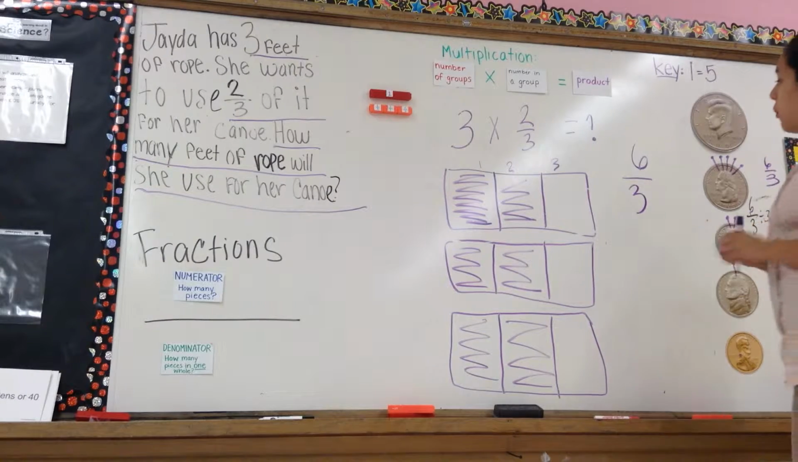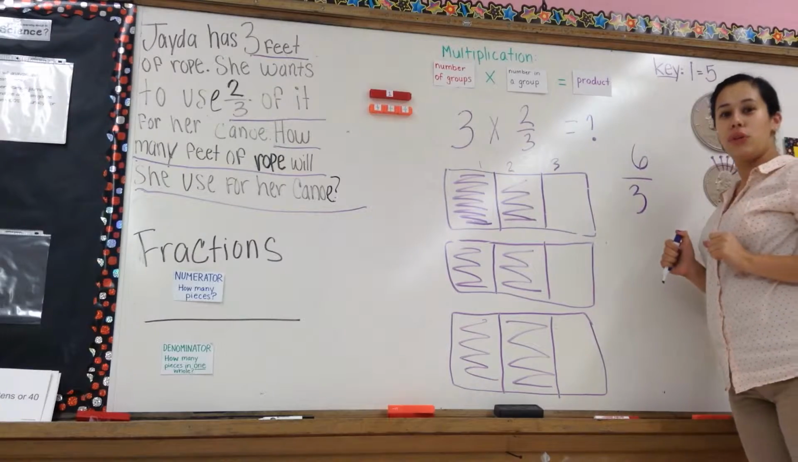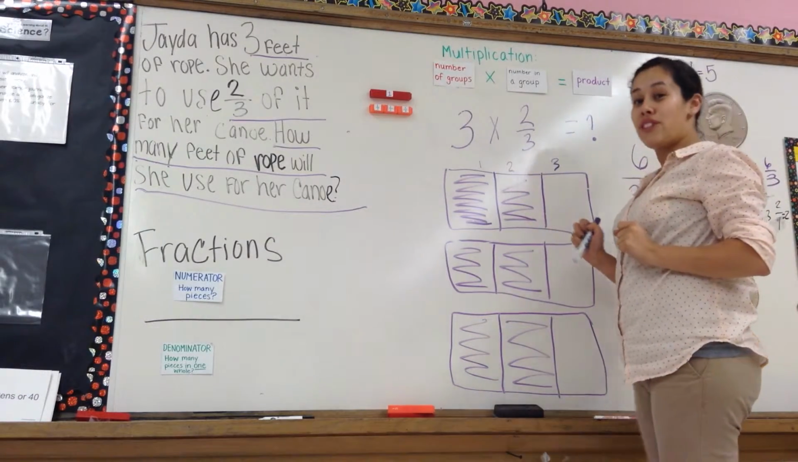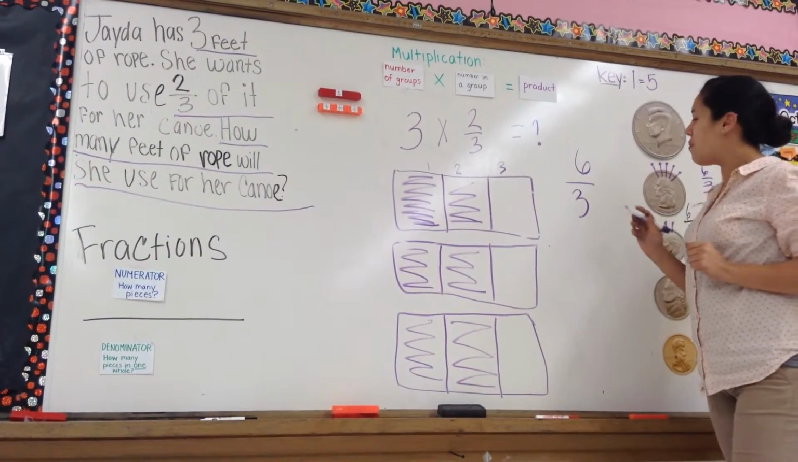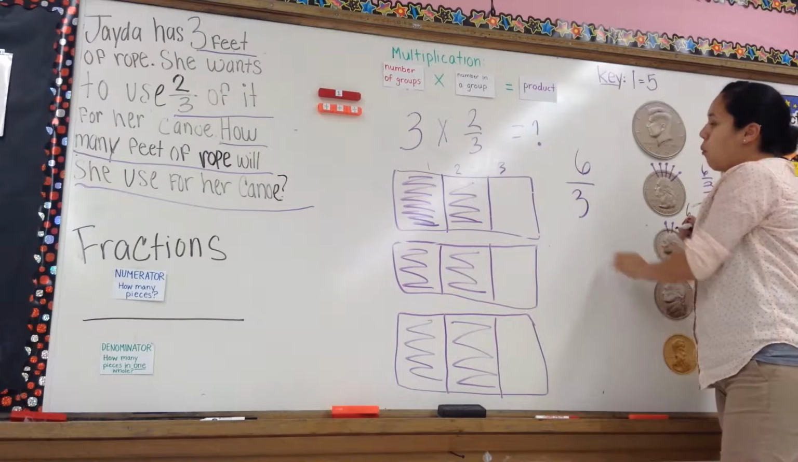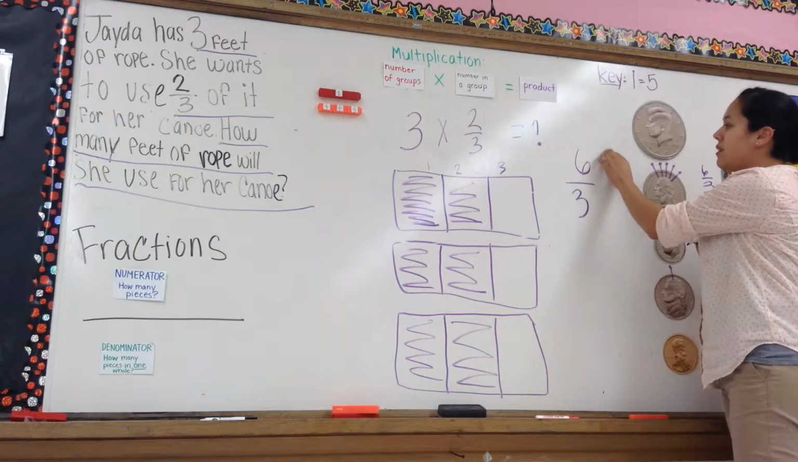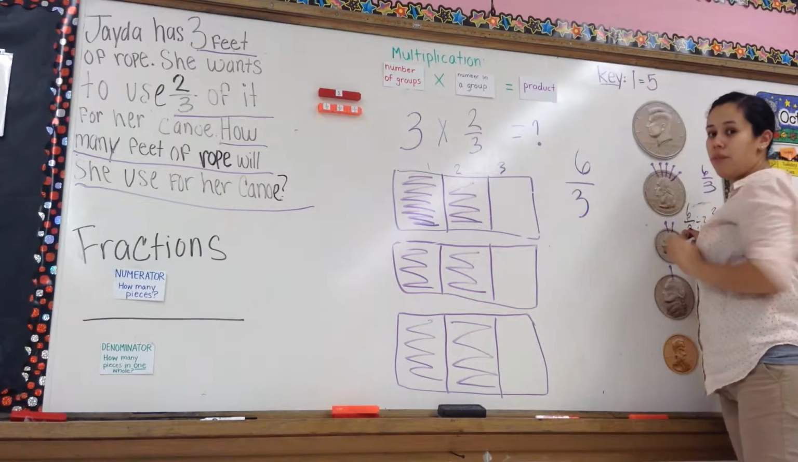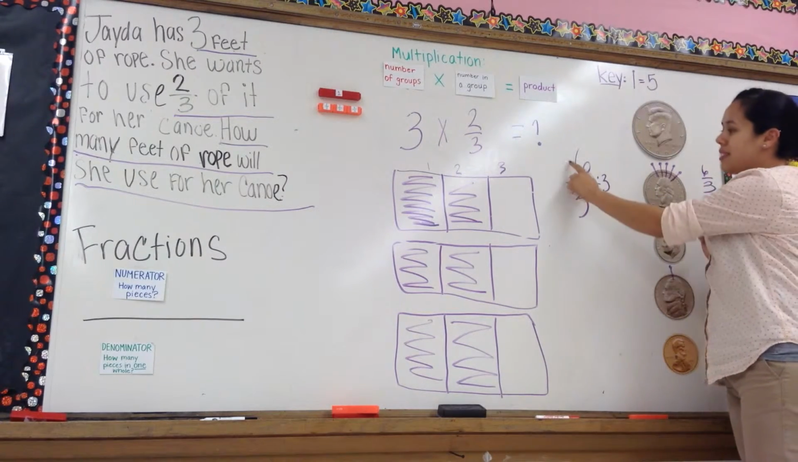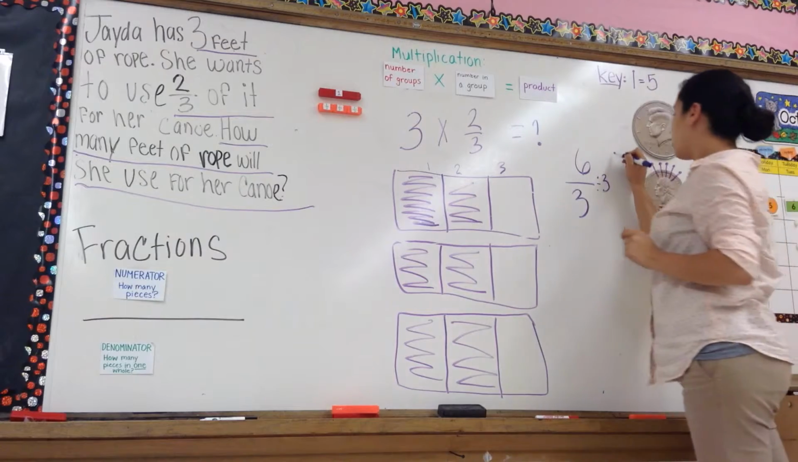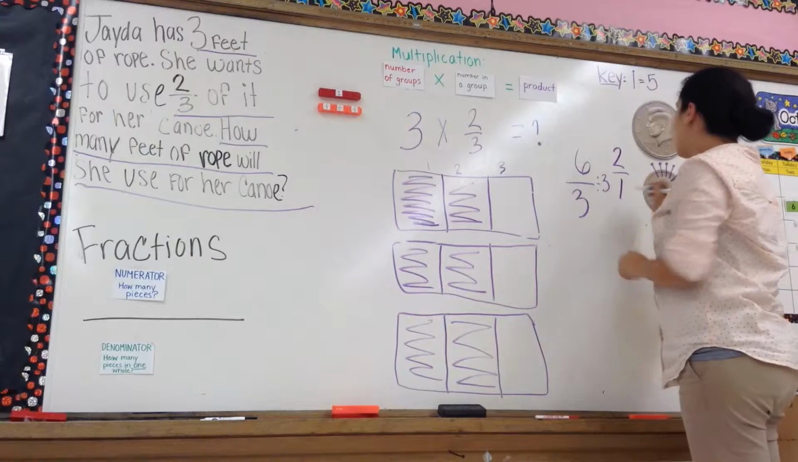So now that we found our product, Miss C is going to show you how to be prepared for 6th grade. So Miss C is going to show you how to simplify this fraction. So by looking at the numbers, what number can we divide both of these numbers by? What number can we divide our numerator and our denominator by? Okay, we can divide by 3. So what's 6 divided by 3? 2. What's 3 divided by 3? It's 1. So 2